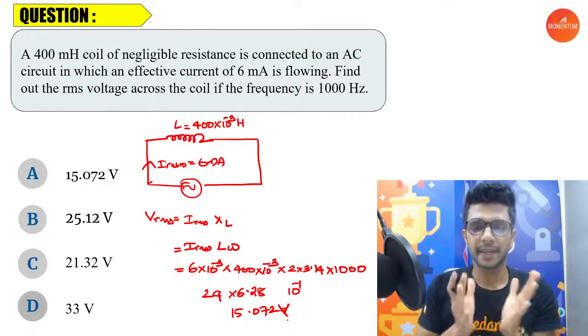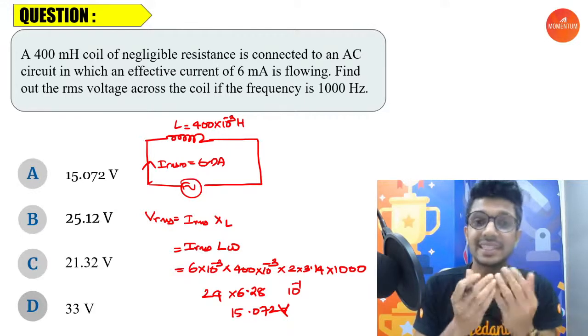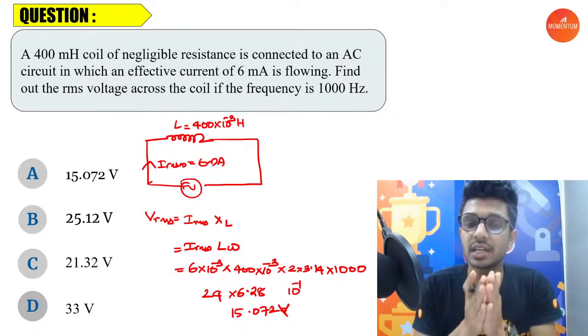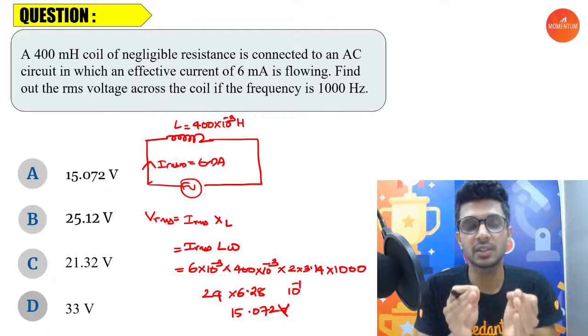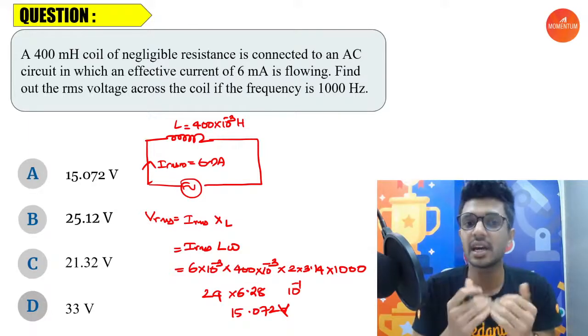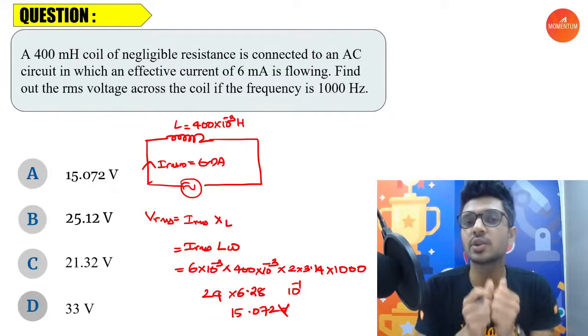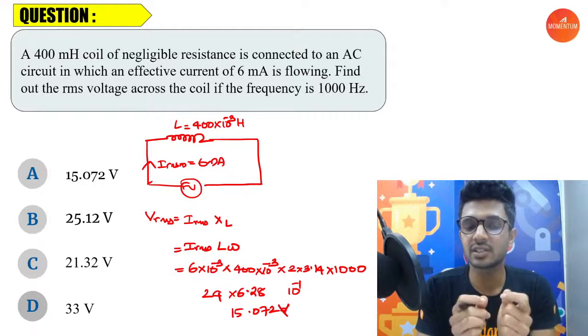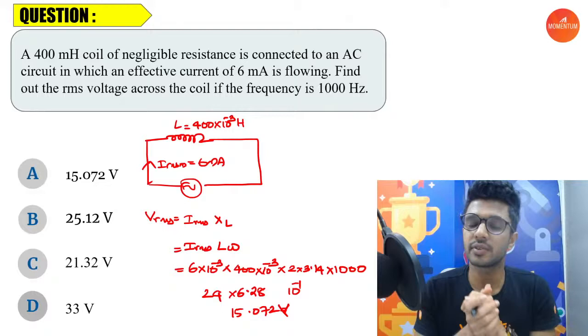VRMS. Is it clear? Just like whatever you do in a resistor circuit, which means a circuit with a resistor, here we have an inductor. So the resistance provided by the inductor is called what? Inductive reactance, with the formula L omega.